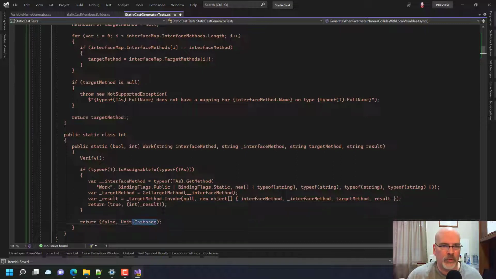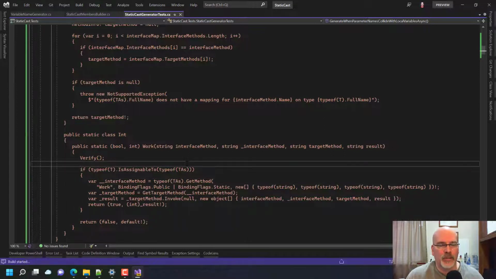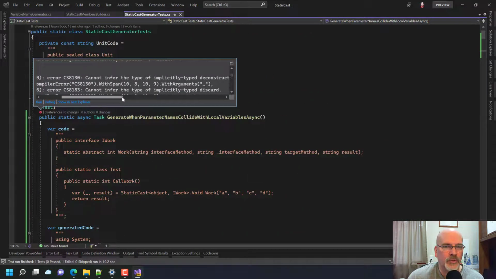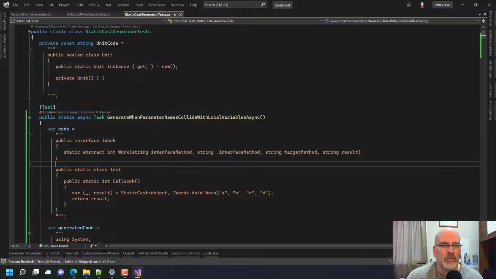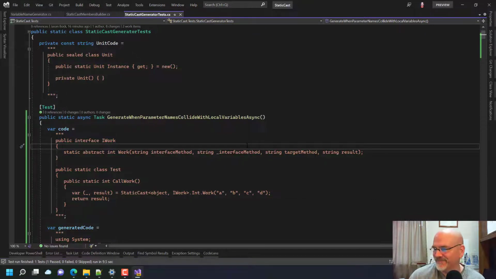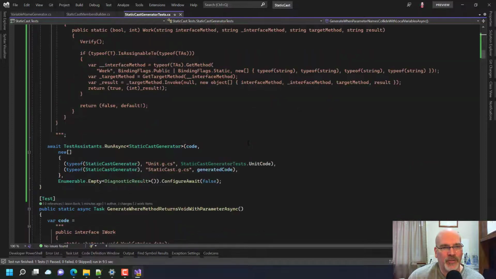This will be default. Boom. Now I think that should be correct. I hope. Failed. Cannot infer the type of implicitly deconstructed variable. Oh, this has to be int now. Passed. Look at that, passed. So now we got that. We've just solved that problem.